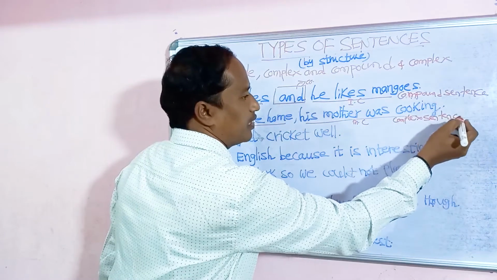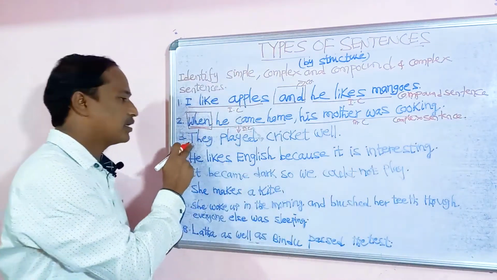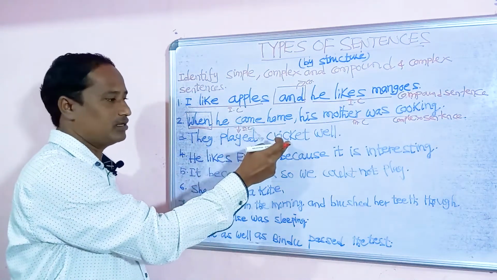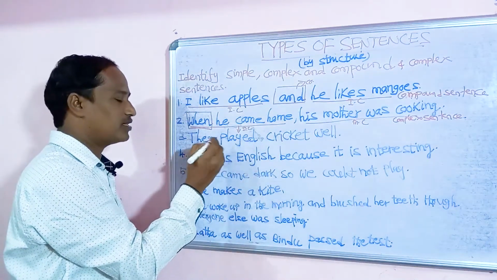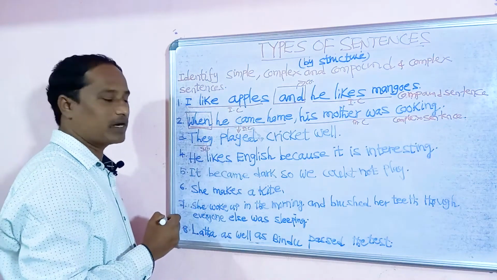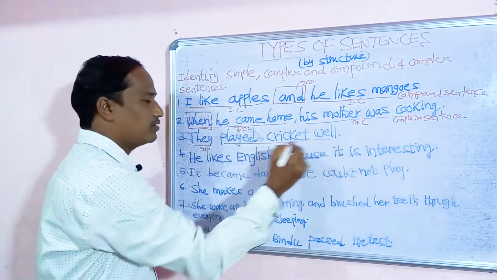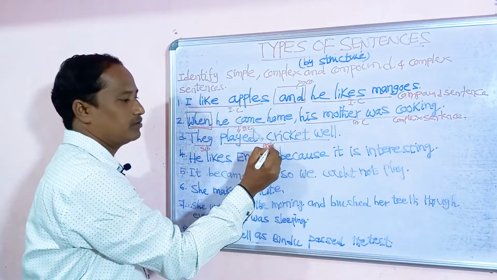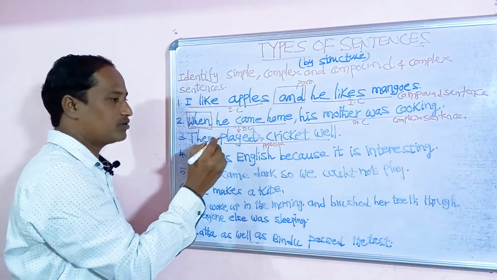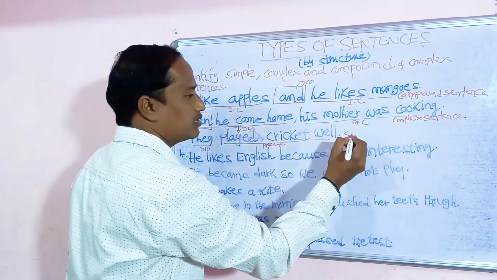Next we will see another example: They played cricket very well. In this sentence, what is the subject? "They" is the subject. Then what is the predicate? "Played cricket well" is the predicate part. Does it give complete meaning? Yes, it gives us complete meaning. So it is a simple sentence.